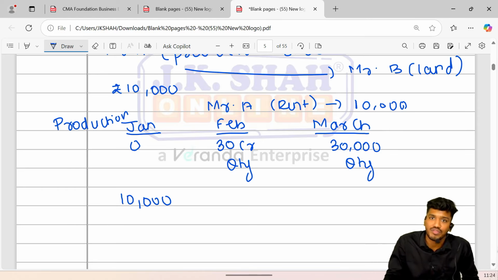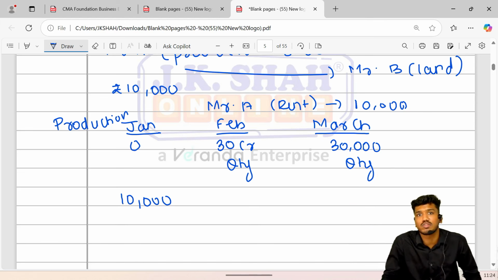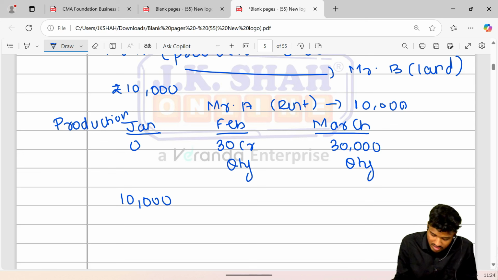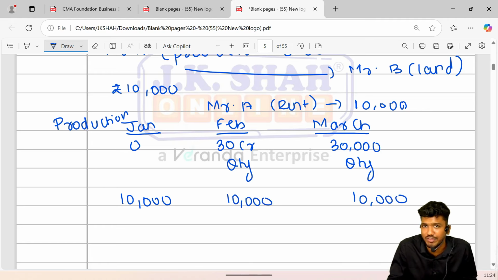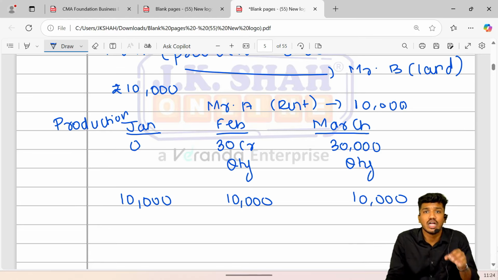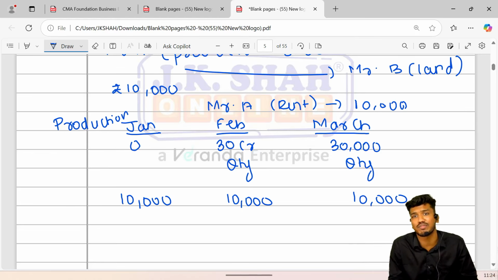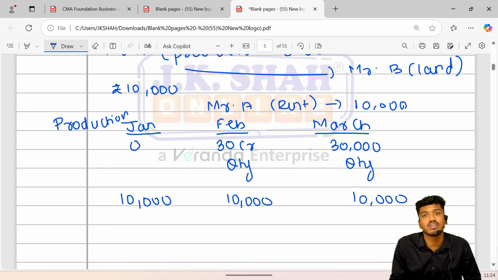So basically, fixed cost is that cost which always stays in the business. That is, whether output is increased, whether output is decreased, or whether output is zero, fixed cost is always going to remain the same. This cost is not related with the quantity of output. Whether you produce more quantity, less quantity, or no quantity, the quantity of output has got no relation with the level of this cost. Hence, this cost is called a fixed cost.